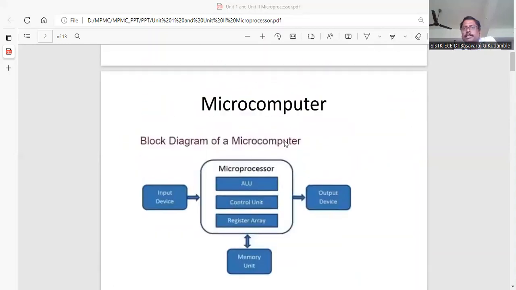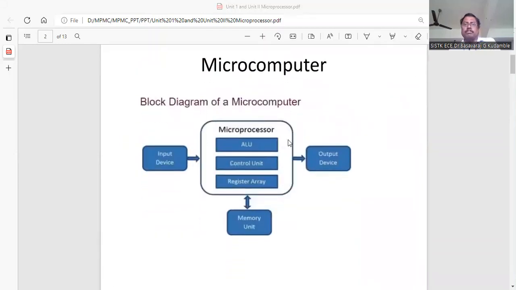So as you know, we are discussing about microcomputer. Here the main CPU is the microprocessor. We already discussed the microprocessor in the previous lecture series. Now we are going to understand in detail about this microprocessor.